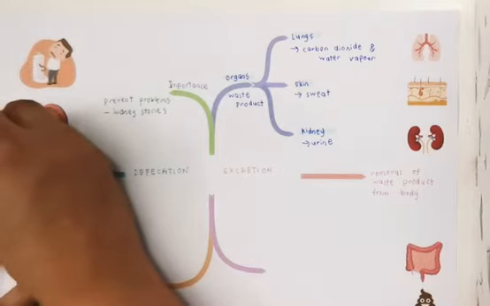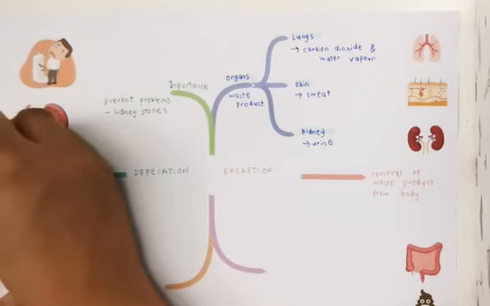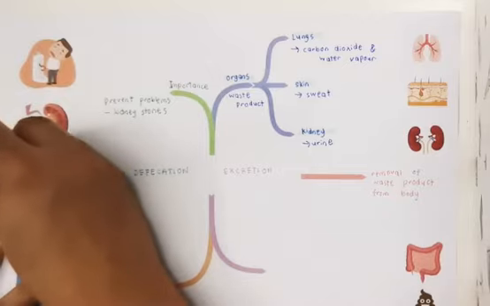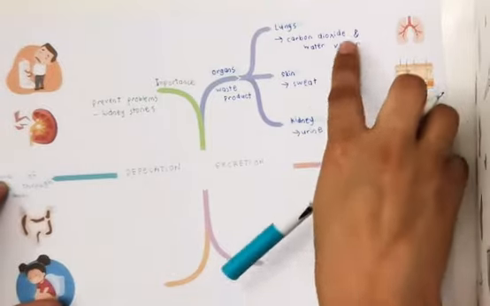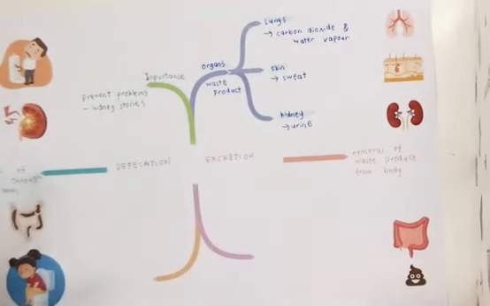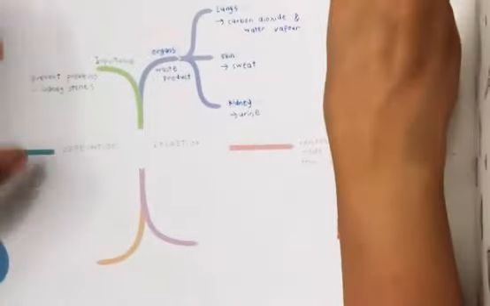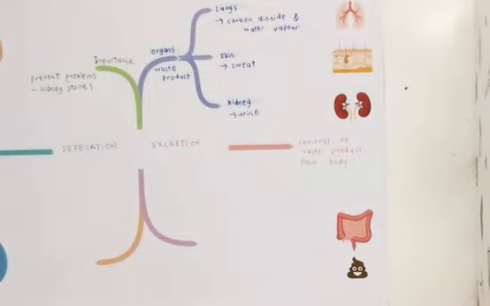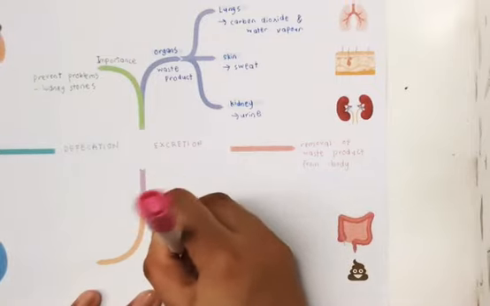So we're going to write it over here: removal of feces through the anus. Now, what is feces? Remember just now when we did excretion, these are all the unwanted waste products. Here we're going to write organs and waste product.